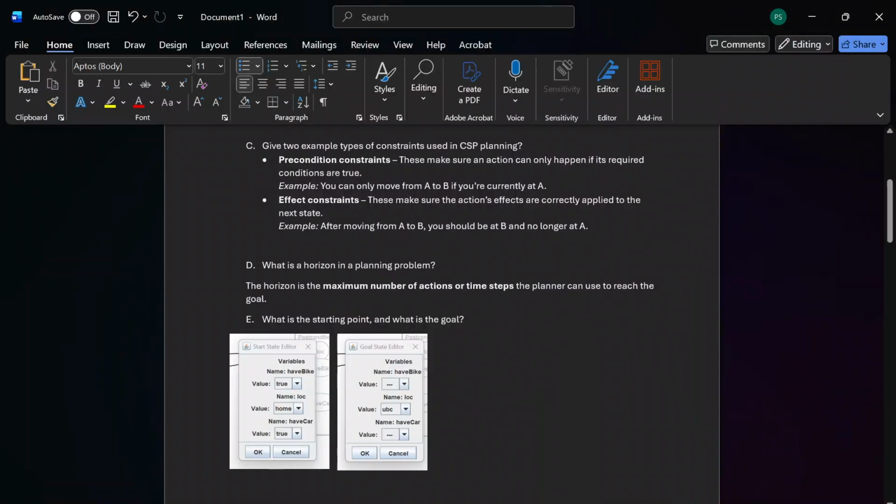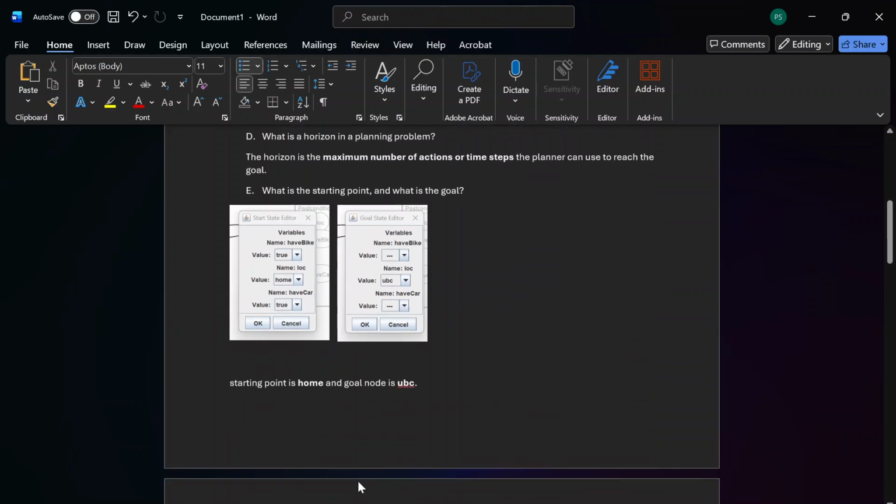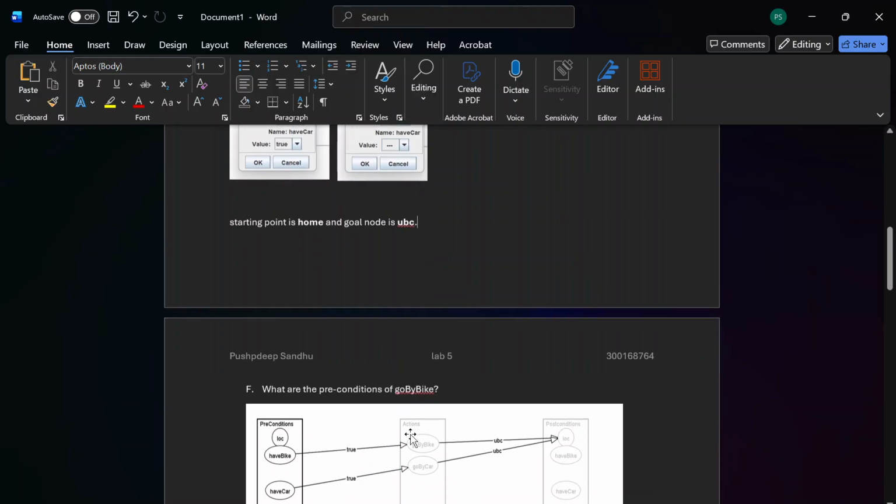And it asks what's the starting point and what's the goal. So here are the screenshots. The starting point is home and we have to go to UBC. So in the URL it says UBC, but the question PDF says UFV, so it has to be corrected.